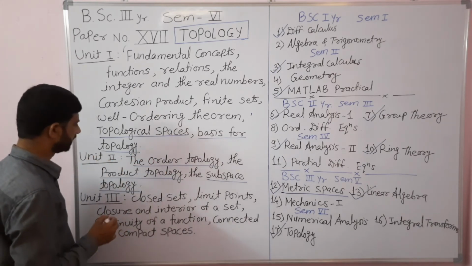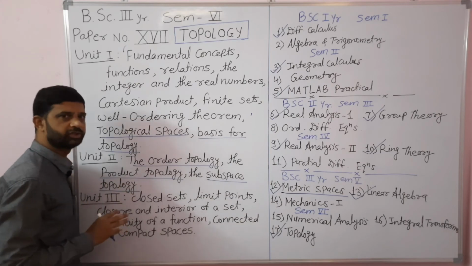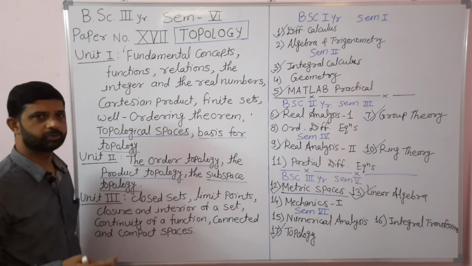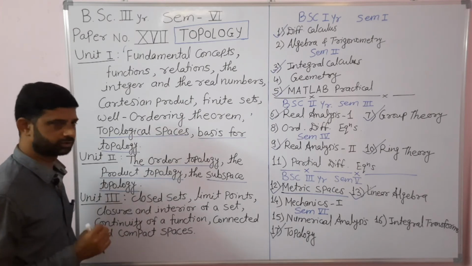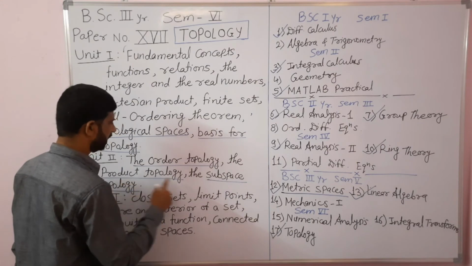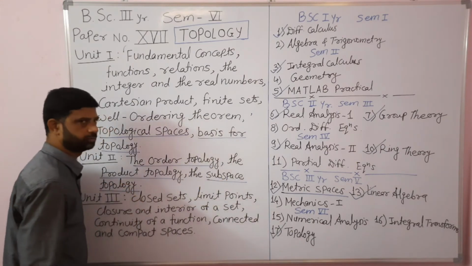So in unit number two, mainly we are going to study three articles, which are nothing but types of topological spaces. The first is the order topology, the second is the product topology, and the third is the subspace topology.